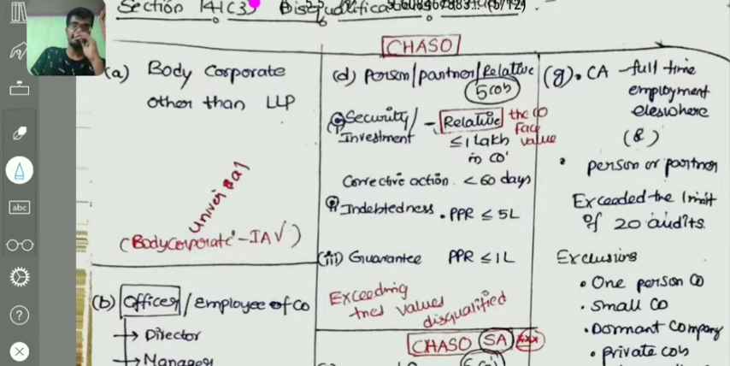If it's a firm, the majority of the partners shall be chartered accountants in practice in India, right? That is the case under 141 and 142. 143 is the disqualifications. There are several disqualifications, and we'll see them one by one. We'll see the first disqualification.